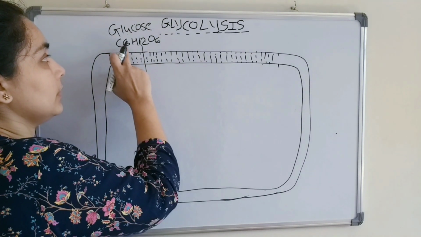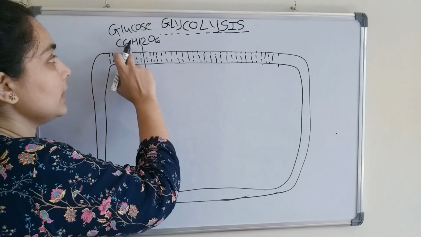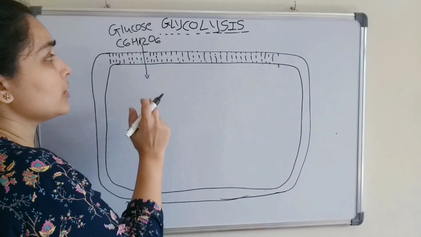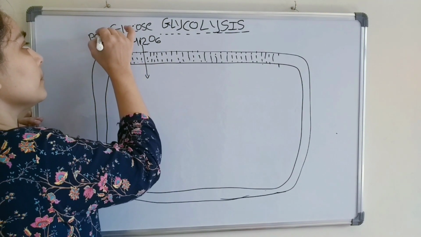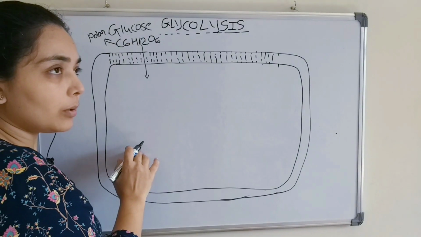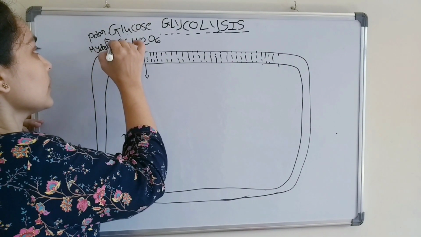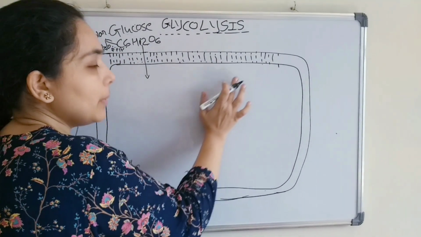We know the formula of glucose, this is the simplest form. It has many hydrogen and OH groups. Due to the presence of hydrogen and OH groups, this molecule becomes polar, which means it is hydrophilic. This is the cell membrane.